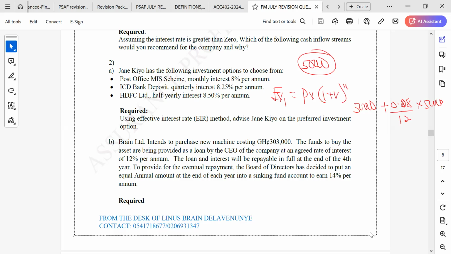Okay, let's come to our future value over there. The future value gives us 50,000 multiplied by 1 plus 0.08 divided by 12. We are finding this for a year, so it will be exponent 12 because the interest is charged monthly. If it is charged monthly, it means that we are going to be doing the compounding 12 times. So what are we having as a total answer?